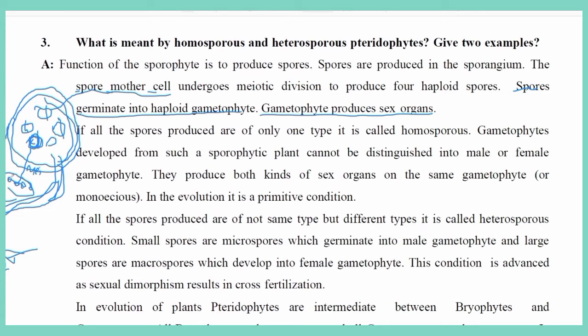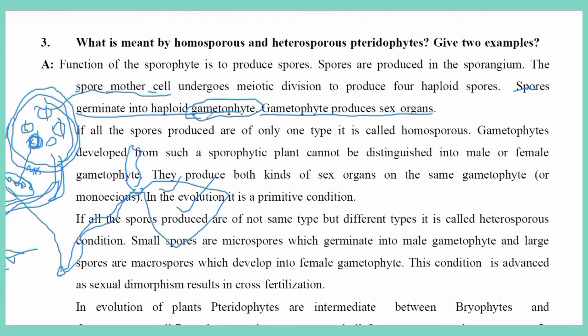Each spore falls onto the soil and develops into the gametophyte plant body. This gametophyte develops the sex organs, male and female sex organs.